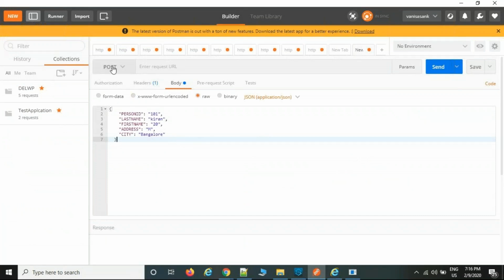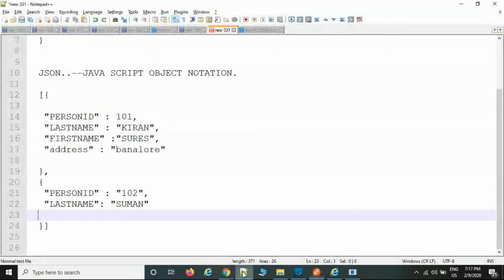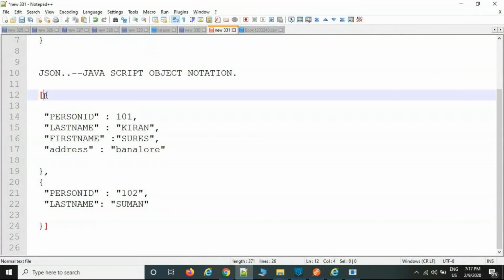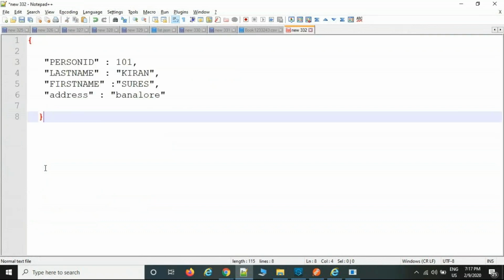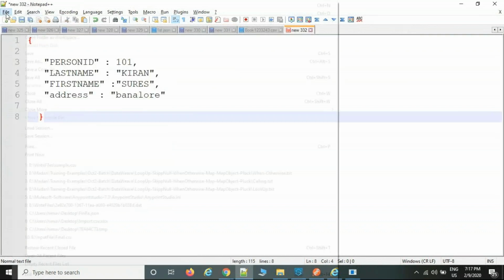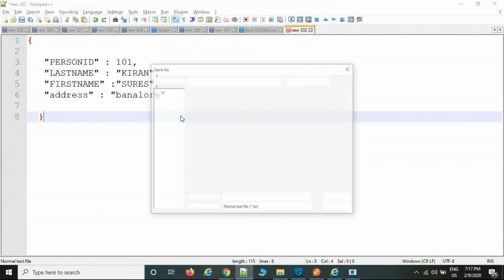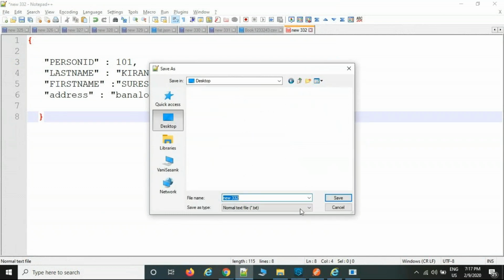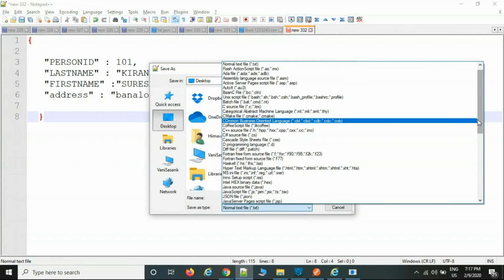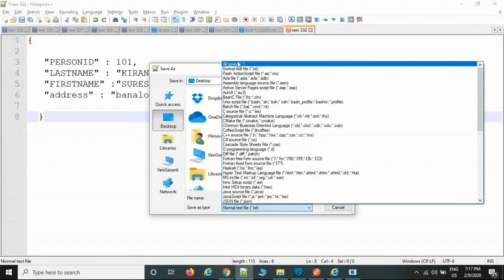Now you want to post the data. One more thing: you want to save the JSON file, that is also mandatory. Control N, then File, Save As, Desktop. Select all types here.